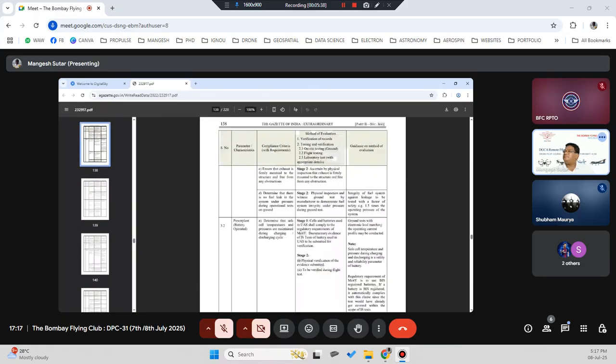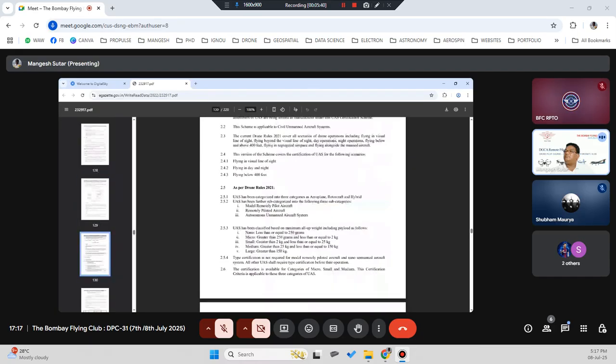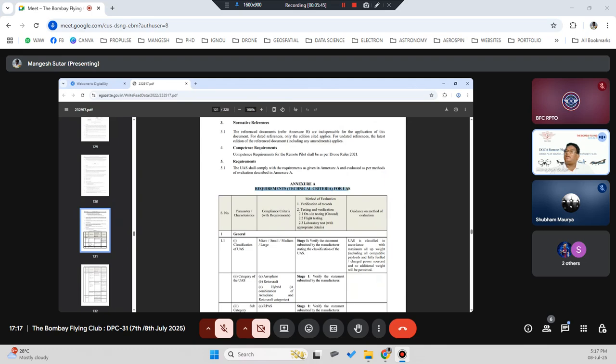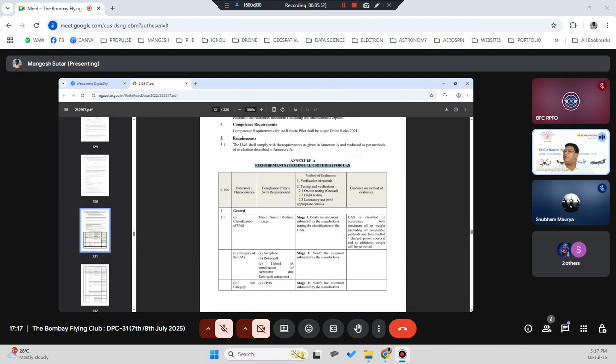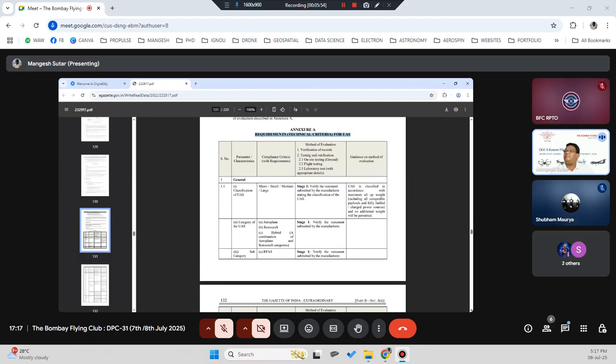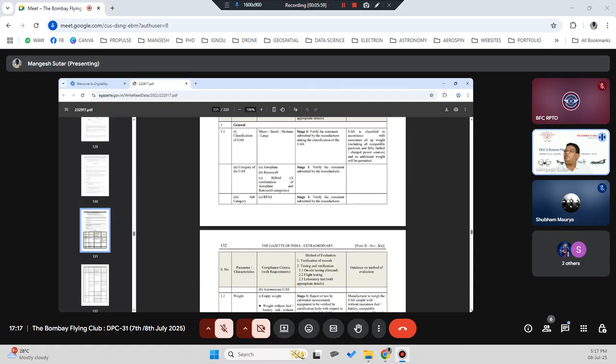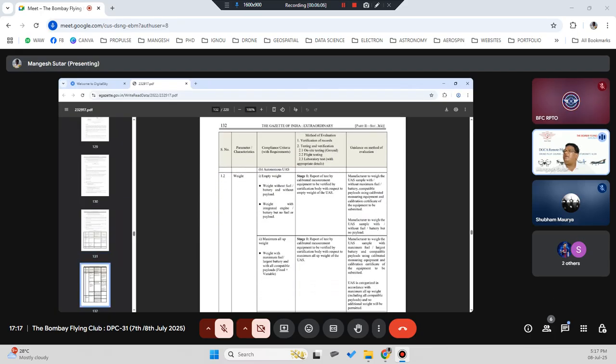If you see here, you have all the definitions of requirements and technical criteria for manufacturing your UAS. So first, you have to start with the classification. What drone are you trying to make? Whether you are trying to make small, medium, micro, large, whatever it is. Then you decide whether you are going to make an aeroplane, rotorcraft, hybrid, what kind of configuration you are going to use. Then you define the empty weight, weight without fuel or battery and without payload, and the weight with integrated engines, battery, payload and all.